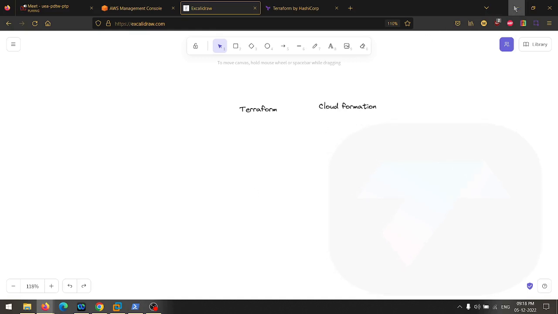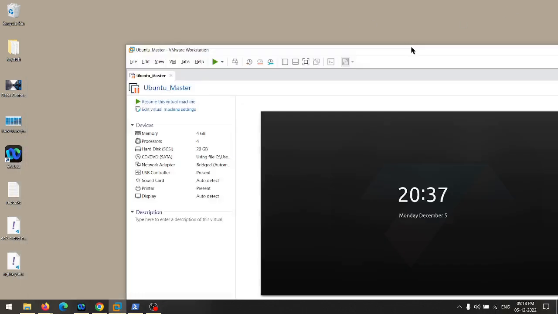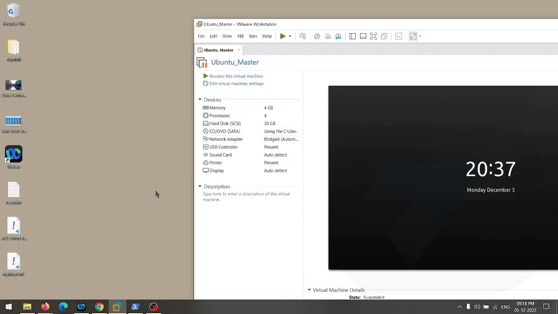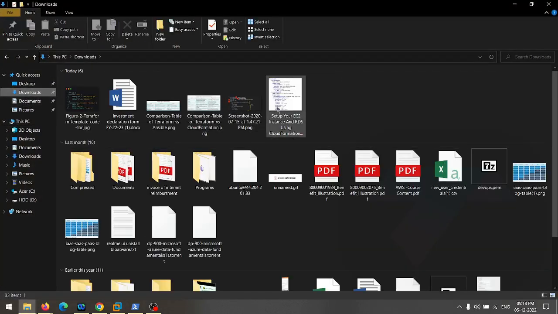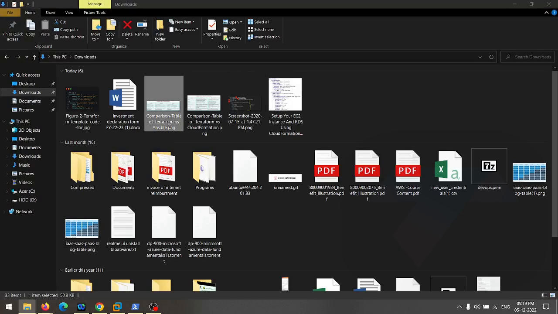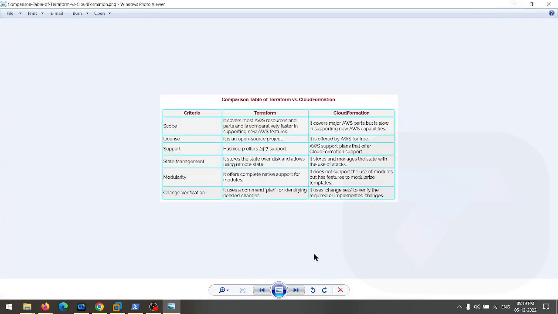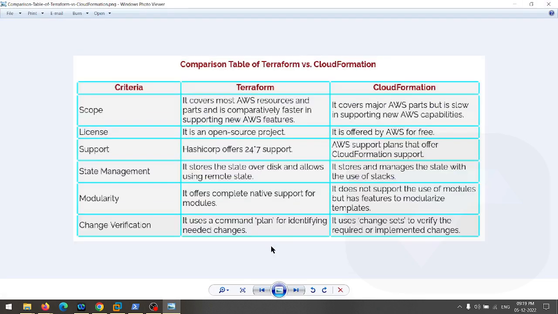So when we talk about the difference between these tools, I have downloaded a few images here. Let me check those images. Hope those images are here. Here is the comparison of, no, this is the Ansible one. Here is the comparison of Terraform and CloudFormation. Okay, so here are a few criteria, and on the basis of these criteria, this is the comparison. The first one is the scope.